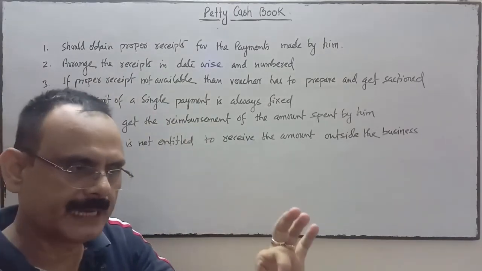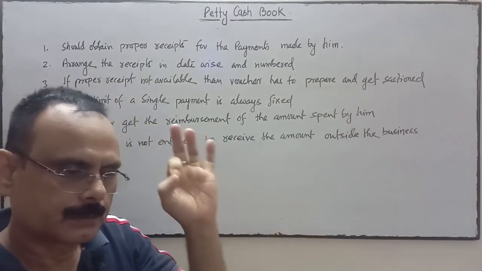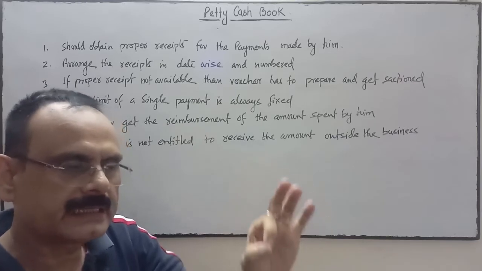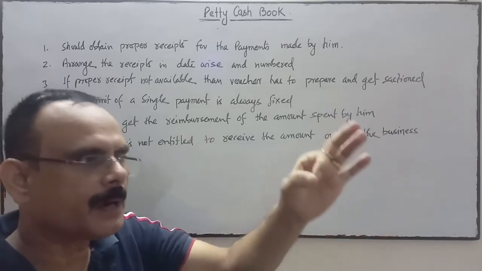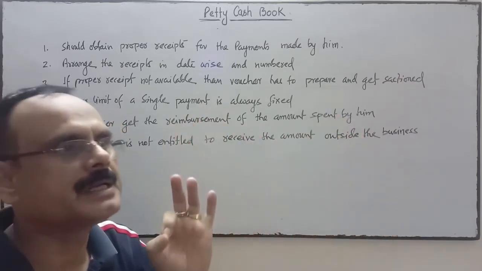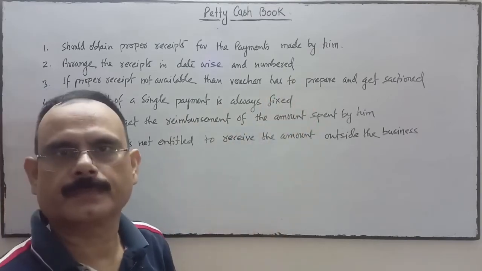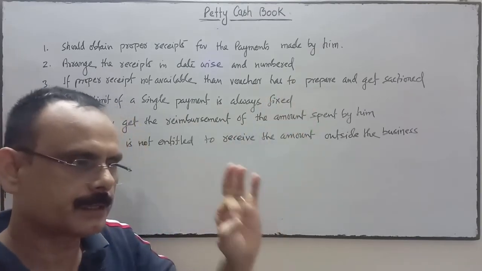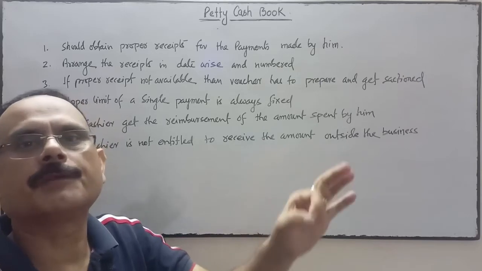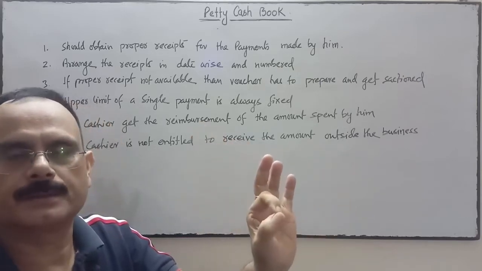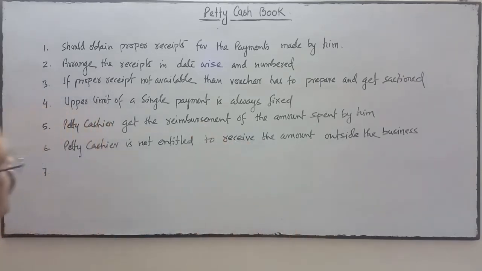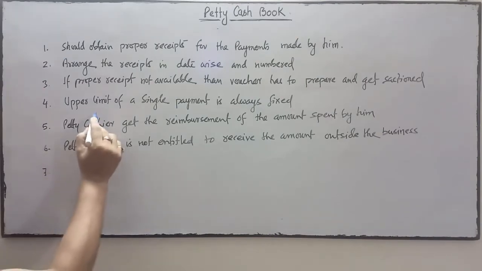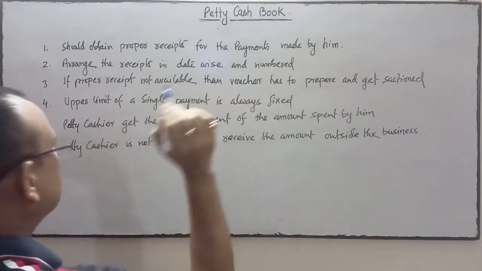Upper limit means the petty cashier cannot pay more than this limit. Suppose the upper limit of a single payment is fixed at 250. So the petty cashier can't pay more than 250 in a single payment.